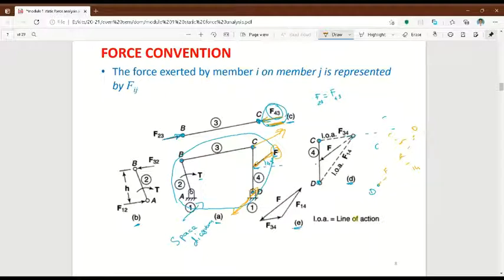I know how the line will be. Okay, I know the direction, but I don't know the value. F value I know, and the direction also I know, but F34 I don't know, but I know the direction. F14 I don't know the value, but I know the direction.